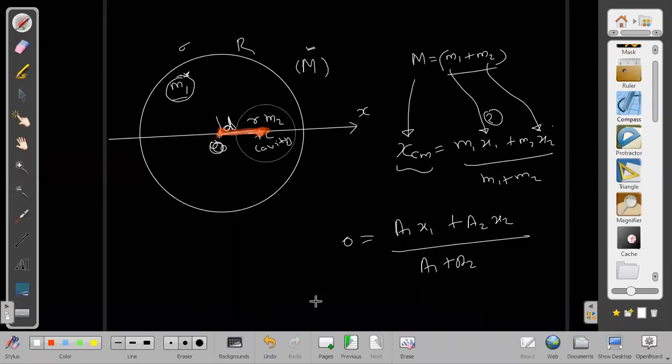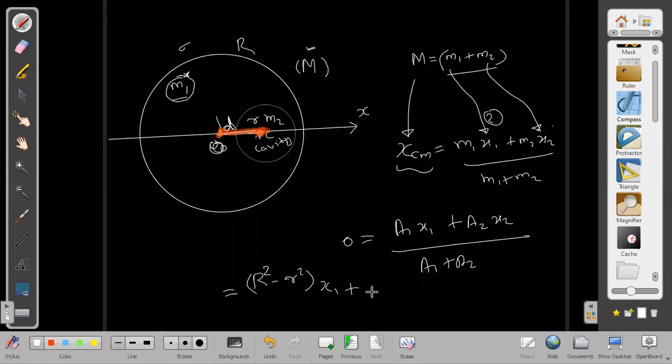So now we can write it as A1. What is the area of the first one? That is pi R squared, and area is proportional to R squared, so just write the squares only. The area of one will be R squared minus small r squared, into x1. X1 is unknown, we want to find it. Then the area of 2.